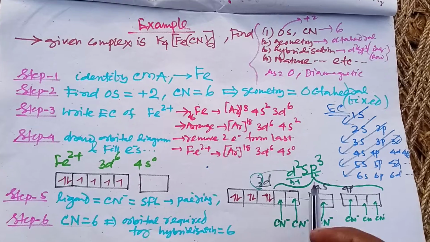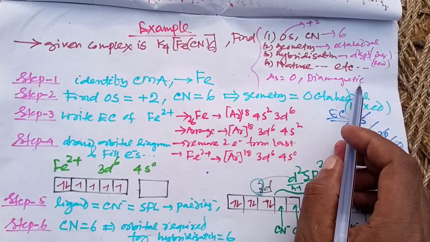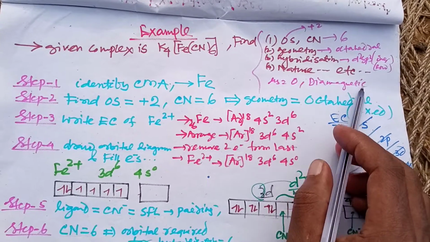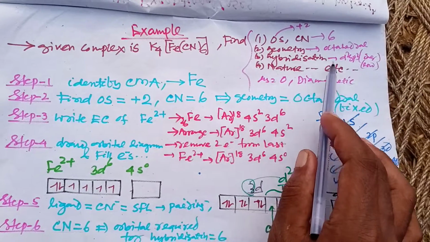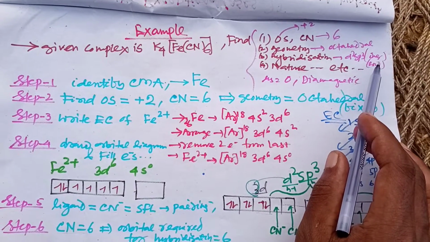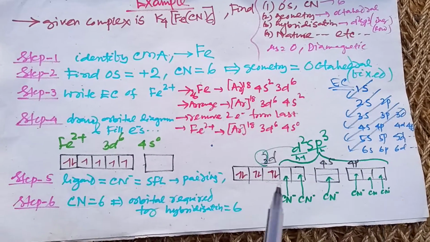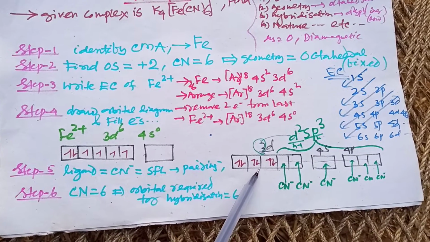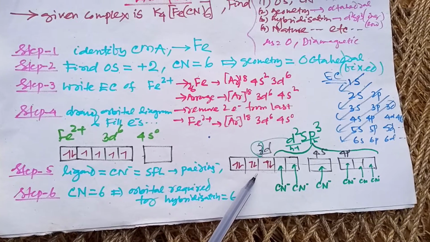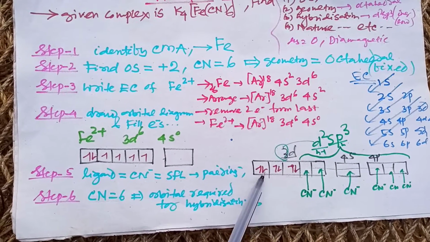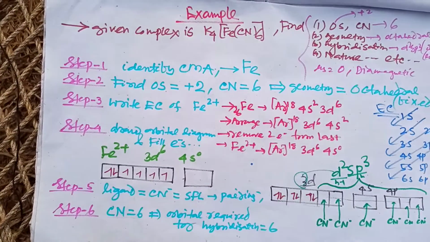So there is no unpaired electron, so the nature of the complex will be diamagnetic. Geometry will be octahedral, hybridization will be d2sp3, that means it is an inner orbital complex. Since the number of unpaired electrons has reduced, the complex formed will be a low spin complex. So that's it. Thank you.